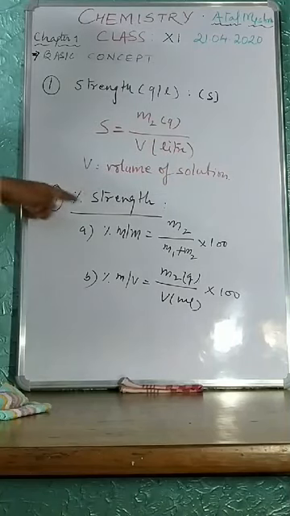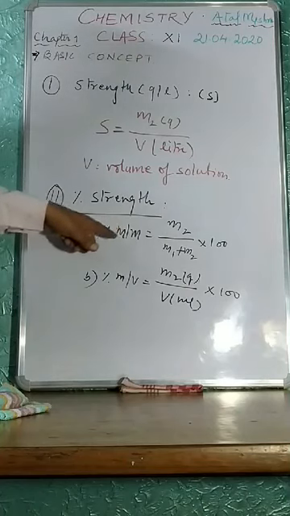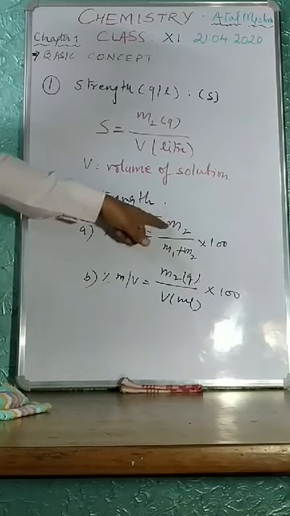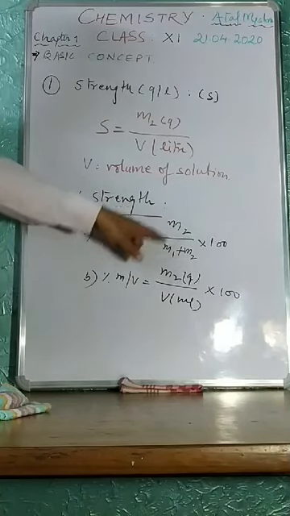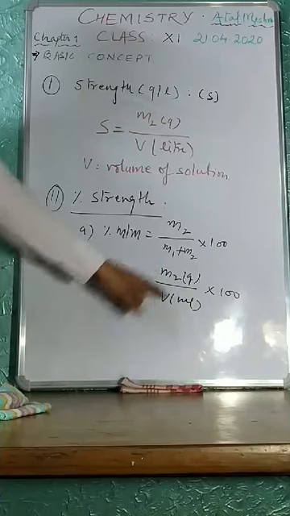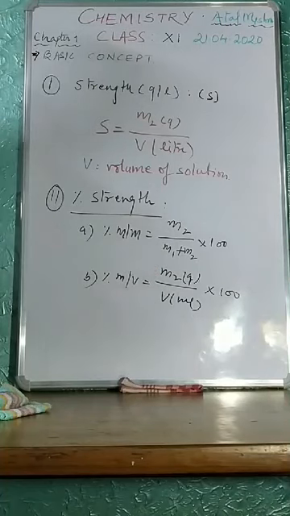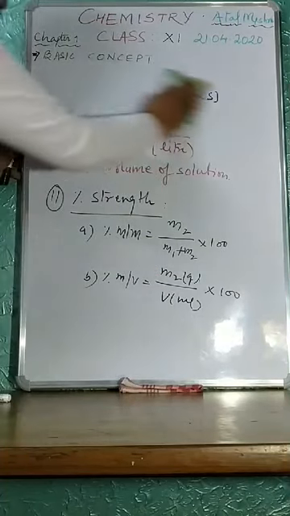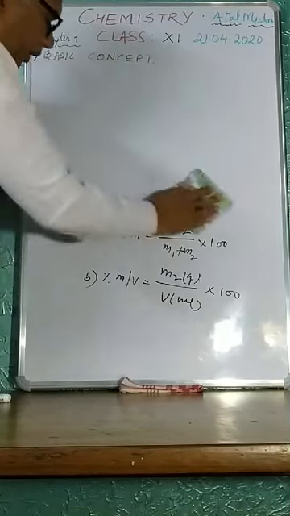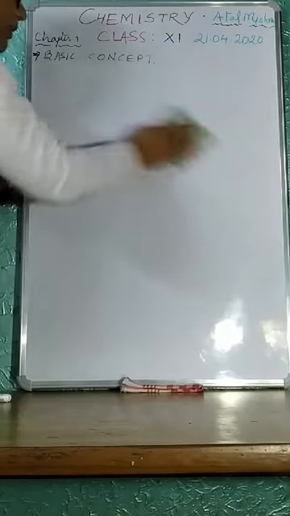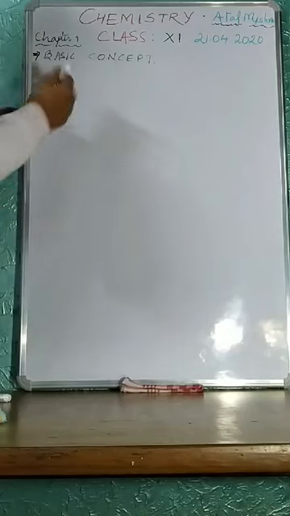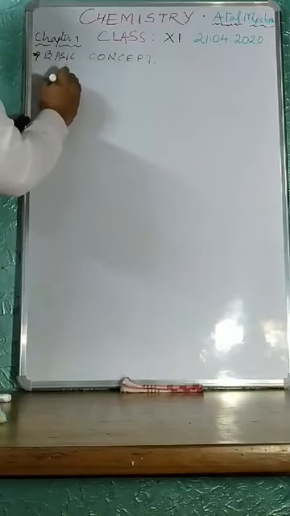And second is percent strength, and you can express percent strength as percent mass by mass or percent mass by volume, where it is m2 upon m1 plus m2, into 100. So mass of solute upon mass of solution into 100, mass of solute upon volume of solution in milliliter into 100. So these are the units in terms of strength. Basically they are physical units which measure the amount of solute directly, but indirectly we can measure by using 3 units. That is, third one is molarity.